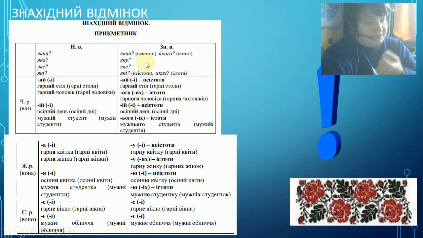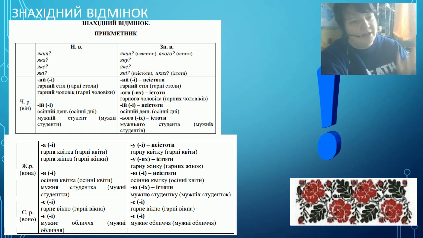But in accusative case, if this adjective is related to a noun which is an inanimated subject, like table, like day, like a flower, we use який in grammatical masculine, яку in grammatical feminine, яке in grammatical neuter, які in plural. Which kind, what kind of things I have found, what kind of thing I have seen.